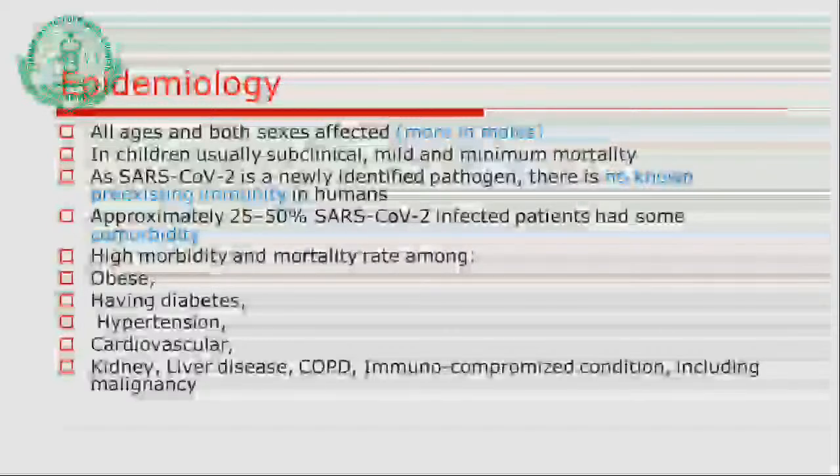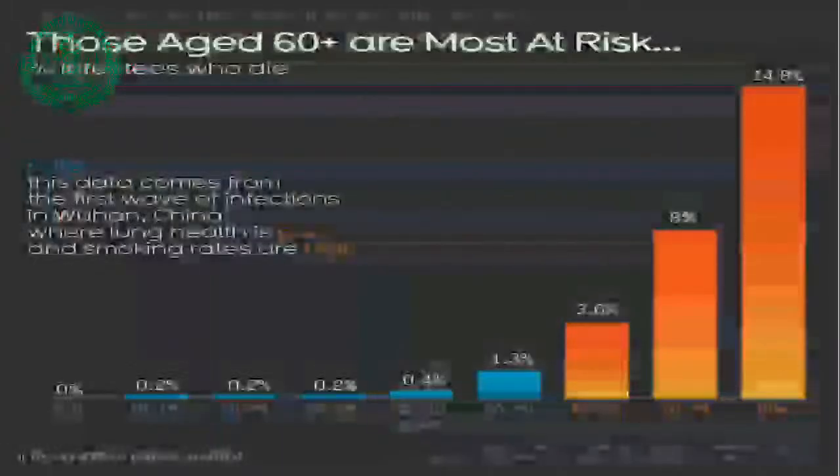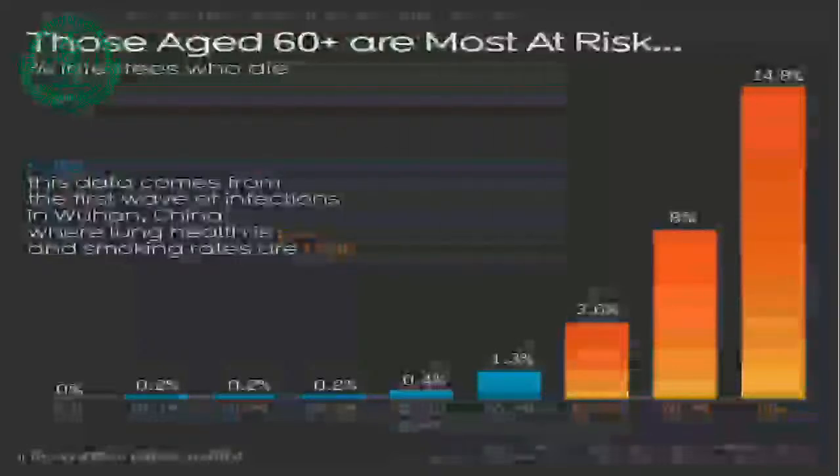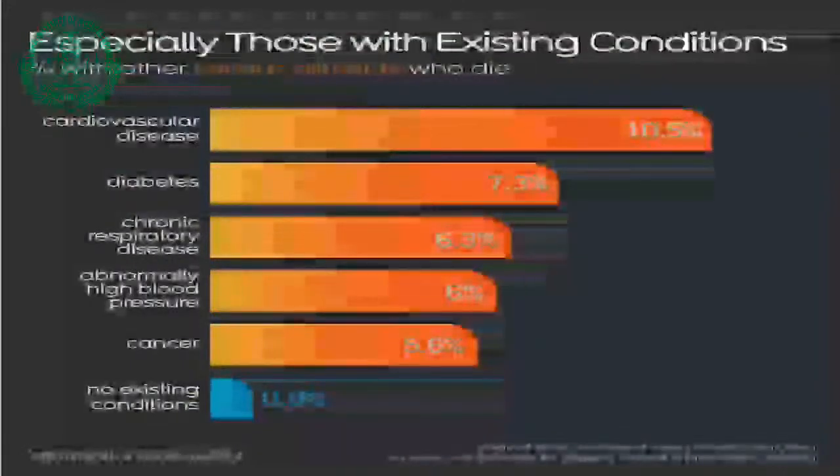Hypertension, cardiovascular disease, diabetes, liver diseases, immunocompromised conditions: these are a few things with higher risk. Already we have discussed age and coronavirus infection. Here in this graph you can see the risk as far as age is concerned. Those who are more than 60, particularly more than 80, have higher chances of mortality as far as corona is concerned.